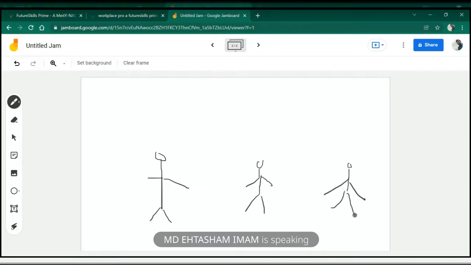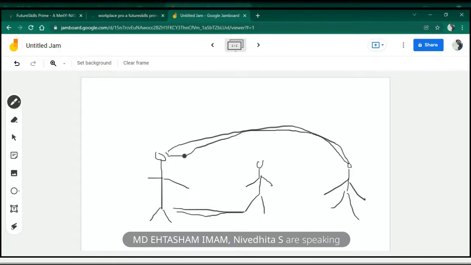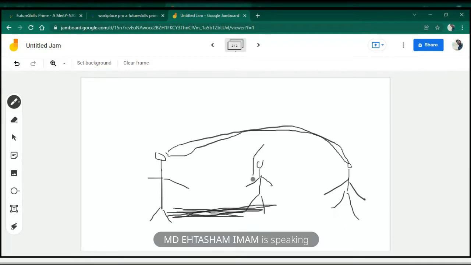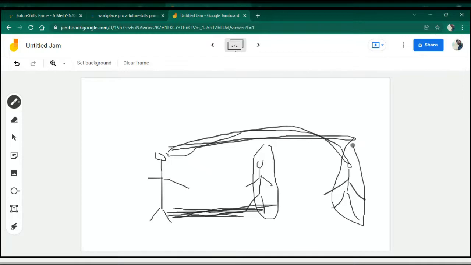You will take less time to travel this distance, but you will take more time to travel this distance. This part is clear? Because you will take less time to travel here, even if you close your eyes, go straight and come back, you will be able to understand that this person is closer. And if you close your eyes, walk again and come back, you will be able to understand that this person is far. Understood?